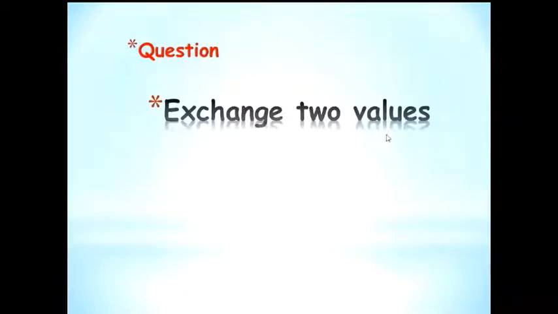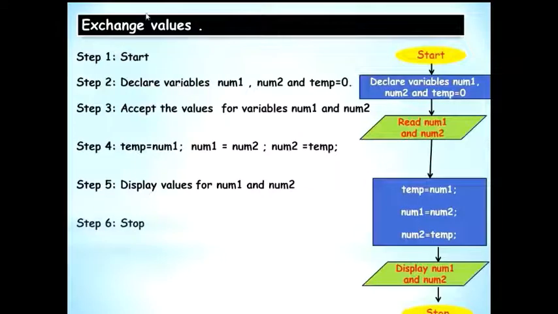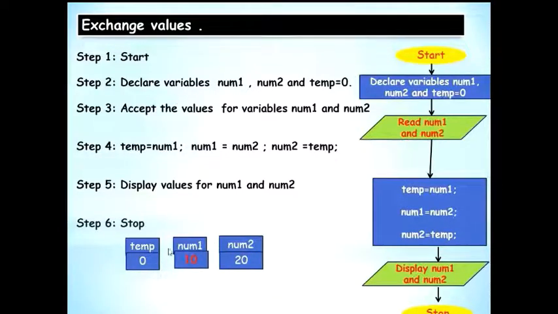Next is to exchange two values. Say that this is the algorithm, this is the flow chart. Now at step 2, the user has declared variables num1, num2 and temp. He also has assigned value 0 to temp. Let's say for example's sake, I assign 10 to num1 and 20 to num2. Or the user has entered 10 and 20 at num1 and num2.